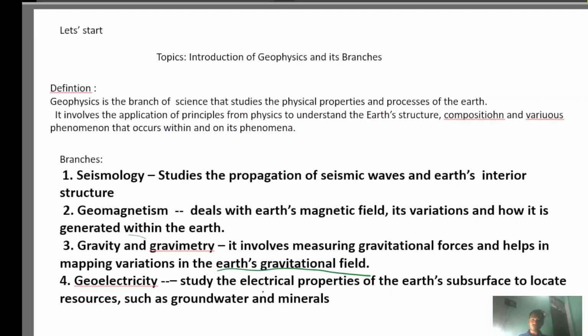Generally, geoelectricity is the study of the electrical properties of the earth's substances to locate resources such as groundwater and minerals. So this comes in ONGC work, and also in searching for water. Where there is more water, we have to search, so we can consider geoelectricity.